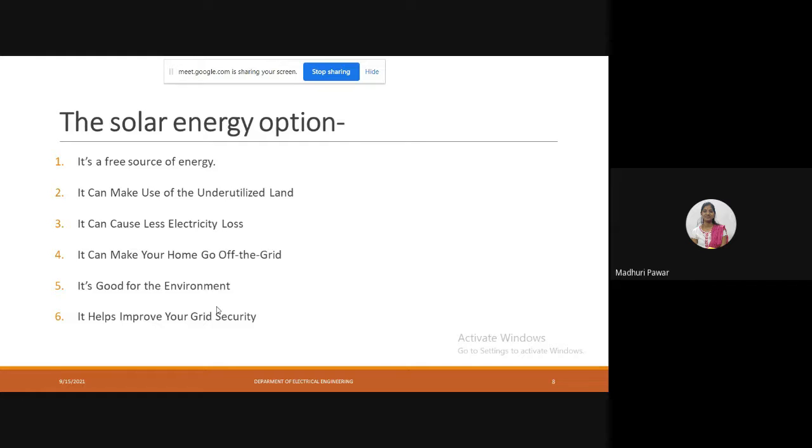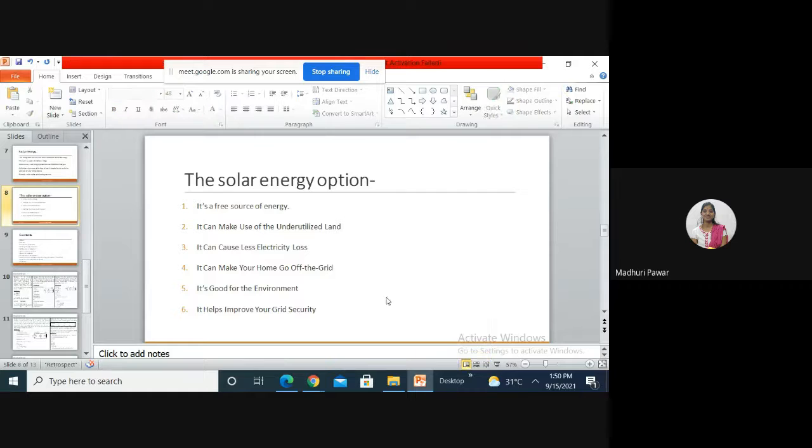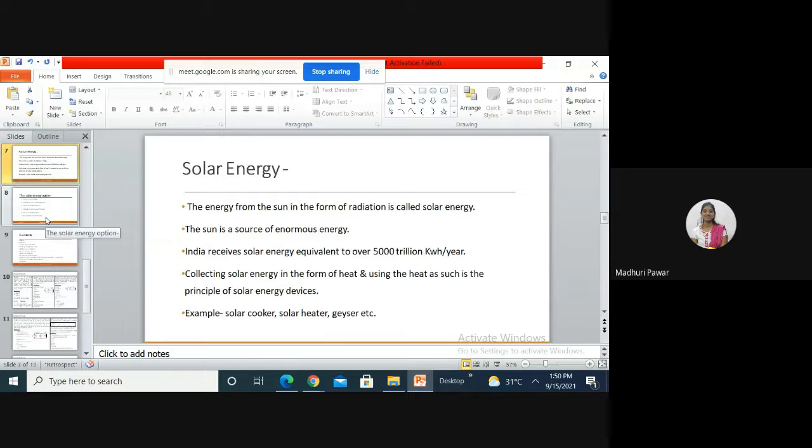It is eco-friendly, that's why it's good for the environment. And sixth one, it helps to improve your grid security also, as there are no man-made disturbances in this system. That's why you can consider this energy safe also.